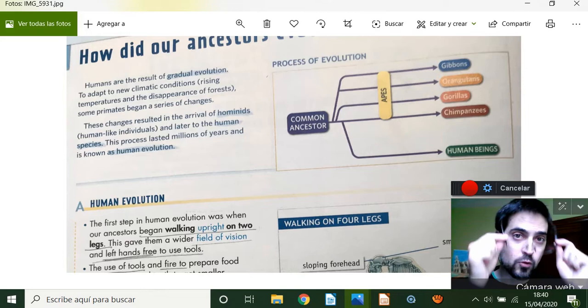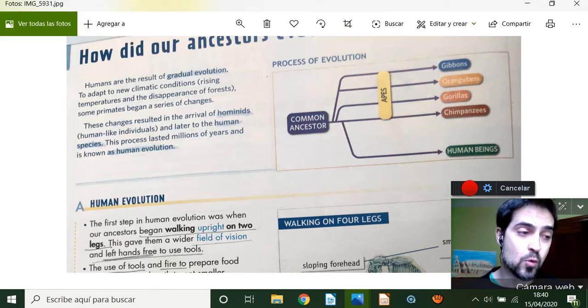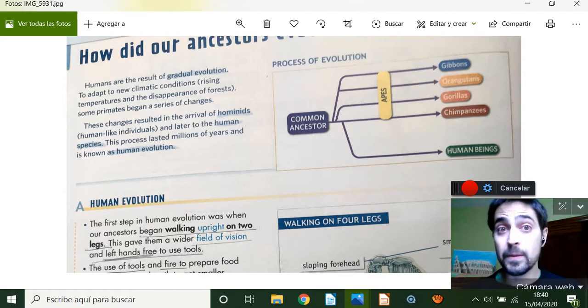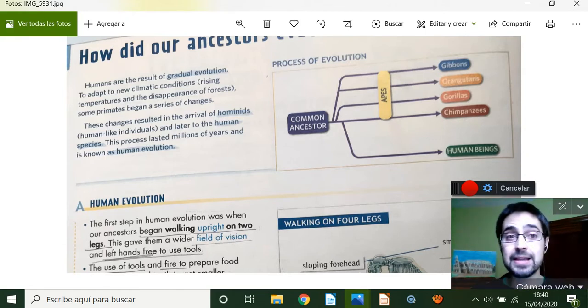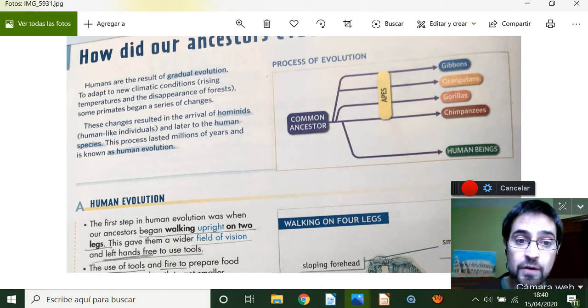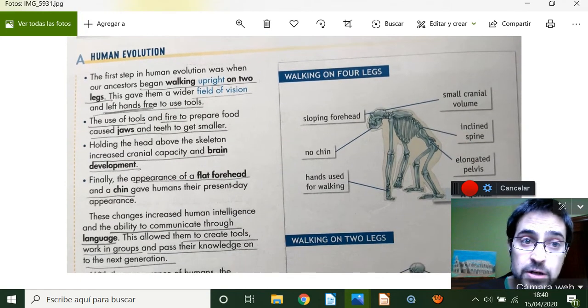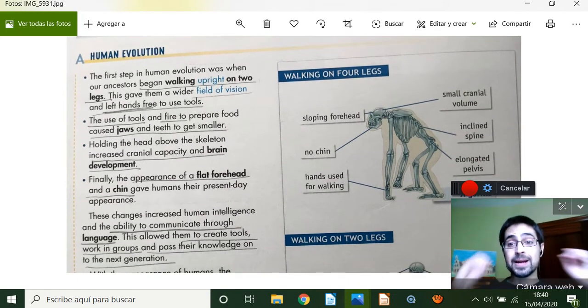Think for a while. Why are we special? Why are we different from other animals? Think about the difference between you and, for example, your pets, your dog or your cat. These differences are explained here in the first point, that is called human evolution.